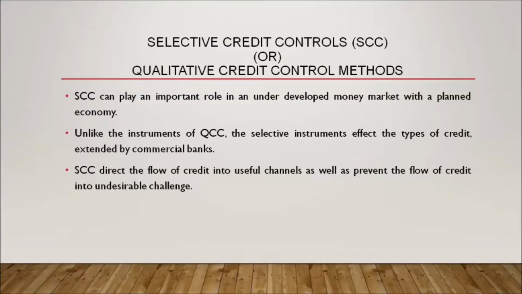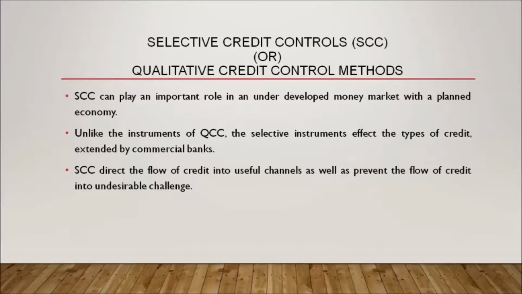Selective credit control or qualitative credit control methods. This method of control is used to regulate credit for specific channels. The techniques of the quantitative credit control affect all the sectors of the economy.